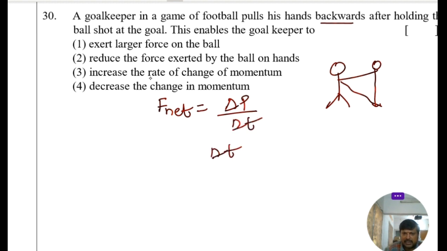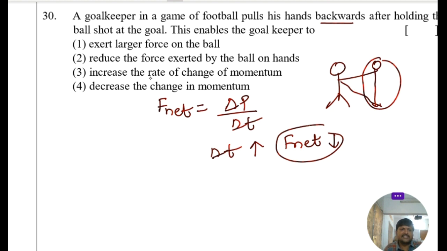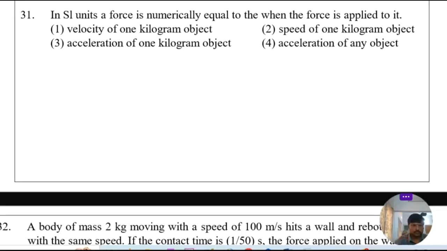As time increases, the net force acting on the hands decreases. That means to reduce the force exerted by the ball on hands, he lowers his hands and pulls them backwards. The reason is that as time increases, it reduces the force exerted by the ball on hands. So option 2 is the right answer.